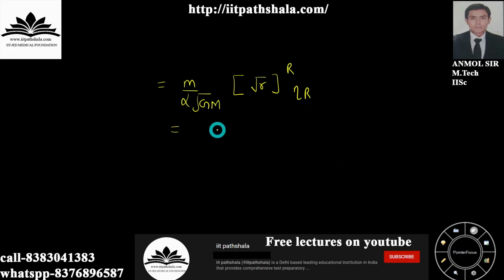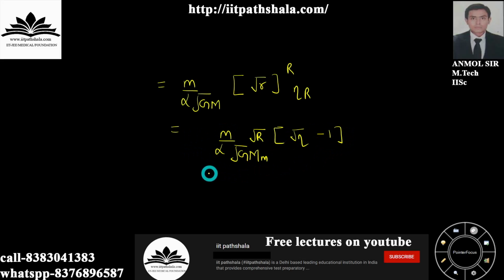Replace the values and you will be having the following expression as m alpha under root g m of moon itself. Let us take under root r outside of our expression itself, and you will be having eta minus 1. Okay, so this is the expression or this is the answer which we are getting.